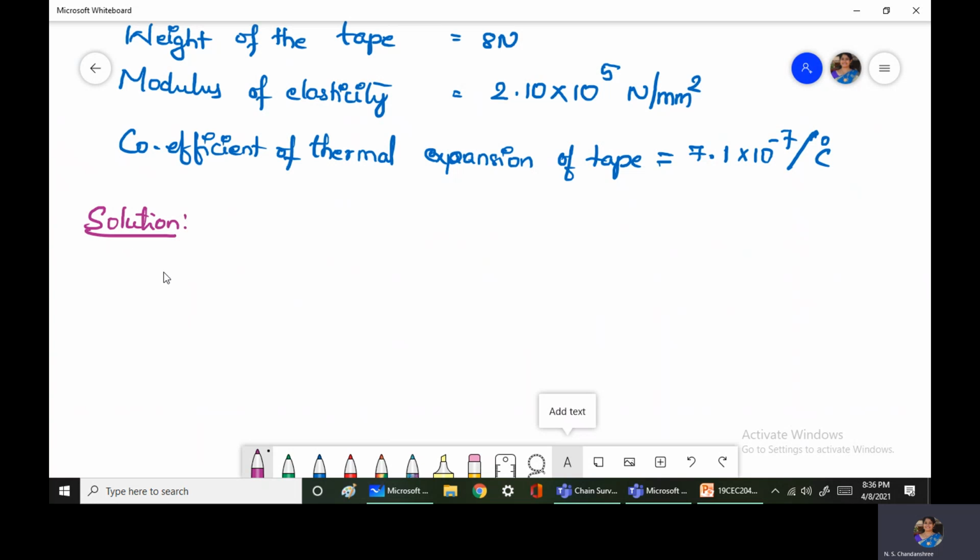So first we have to find out what are the corrections that have to be found. So corrections to be applied. A, correction for temperature, because there are two different temperatures there.